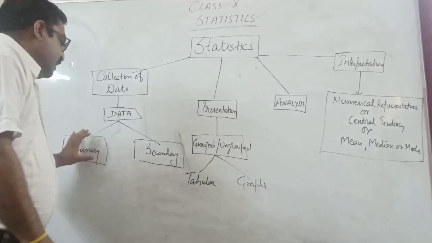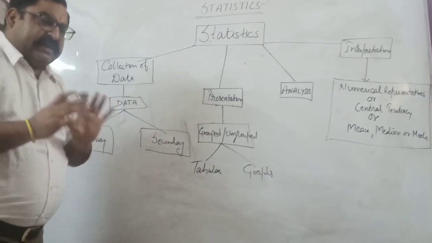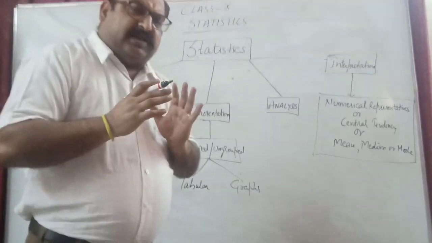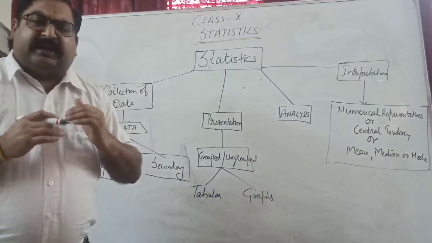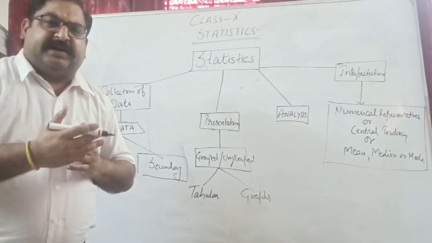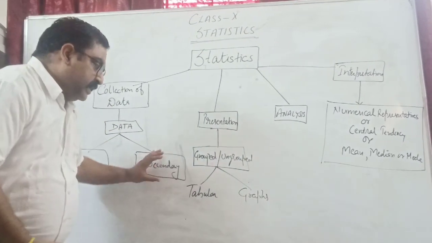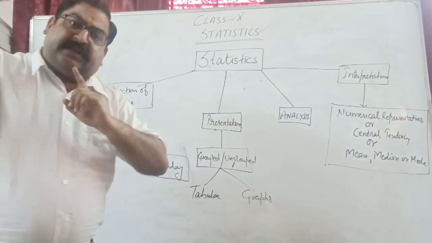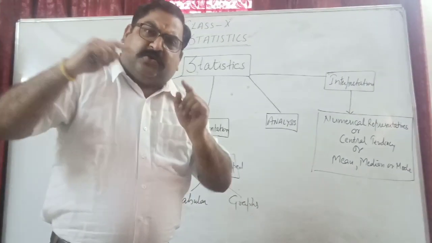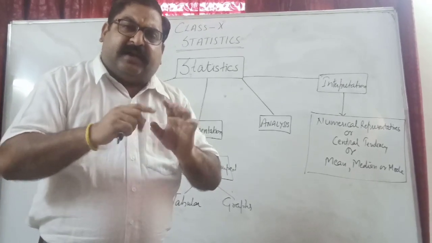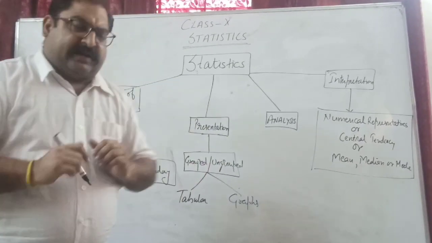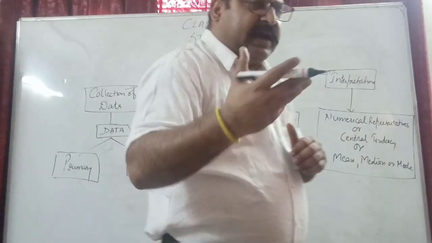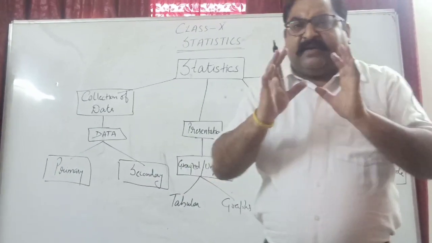So what is primary data? If the data which we are using is collected by us, that will be called primary data. And secondary data is the information collected by someone else but used by someone else. Now I will explain this with the help of an example. Right now I have taken your test.